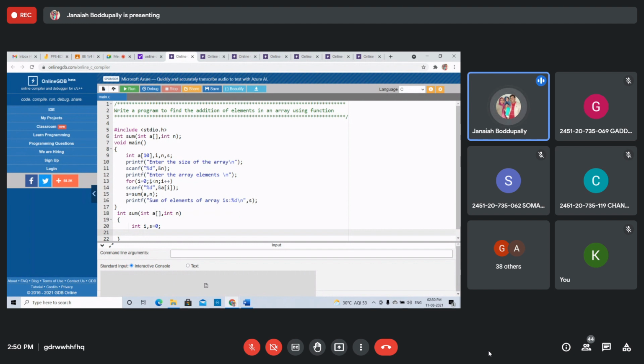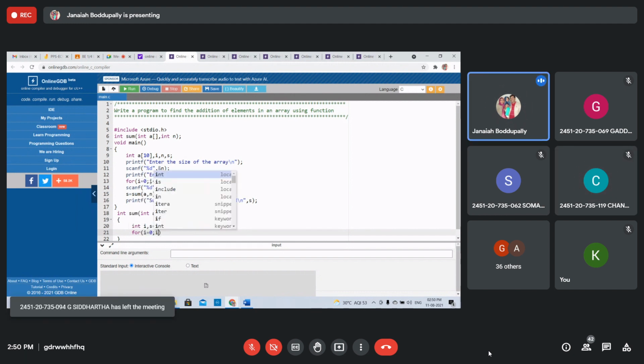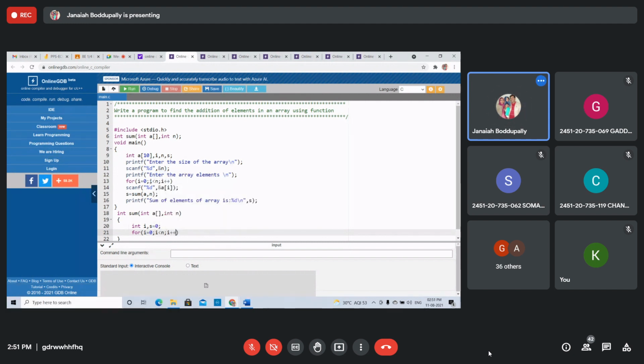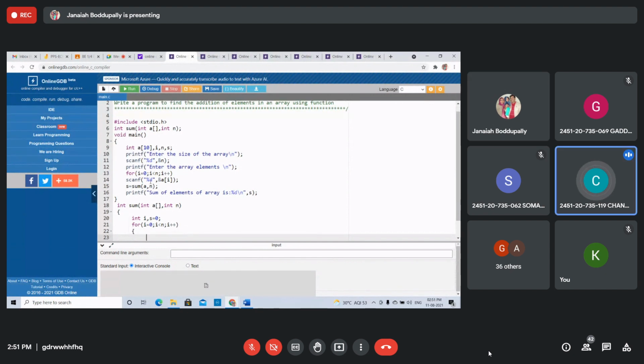How to display the elements? In the for loop only. For i equals 0, i less than n, i plus plus. In the for loop, printf. You want to get the sum value.